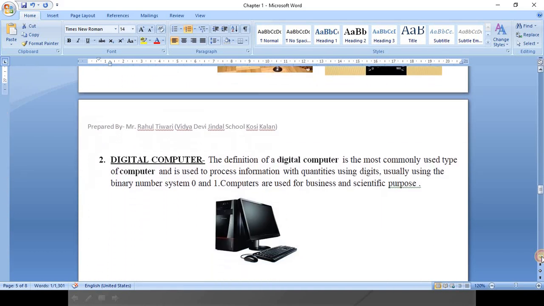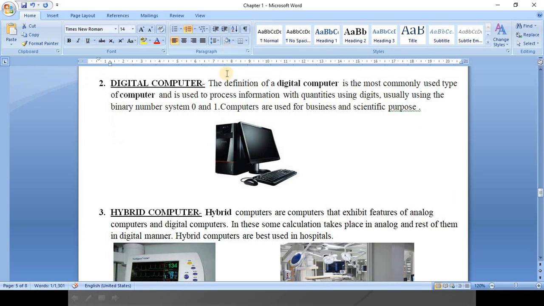Digital computers: our laptops or desktops are the simple digital computers. And why are they termed digital? Because in them your information is always processed in binary numbers, zeros and ones, and they are used for business and scientific purposes. Okay, clear?